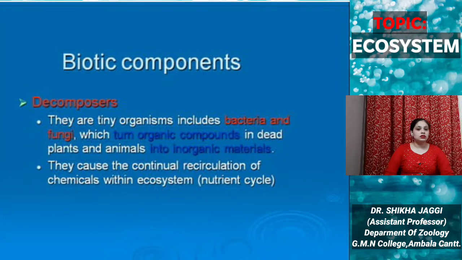Lastly, decomposers. These are tiny organisms including bacteria and fungi which turn the organic compounds in dead plants and animals into inorganic materials. The main function of the decomposers is nutrient cycling. They cause the continuous circulation of the chemicals within an ecosystem.